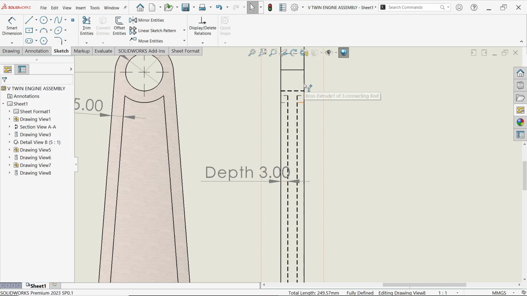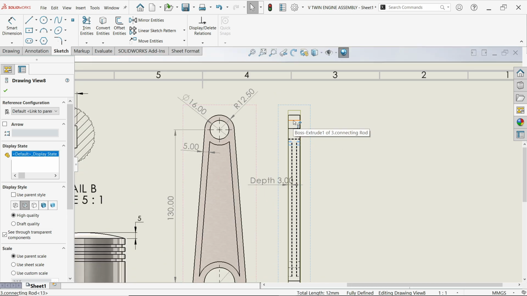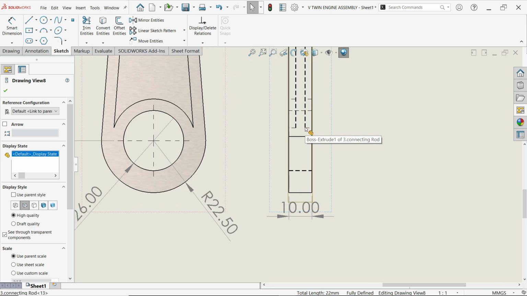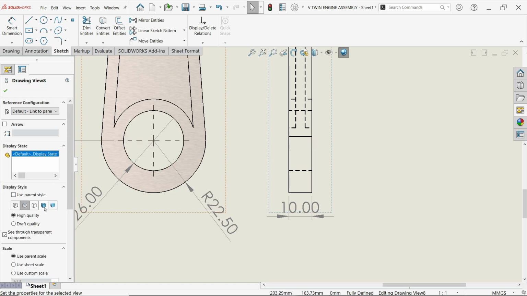Convert entities. Now change the view. Go to shaded with edges. Okay.